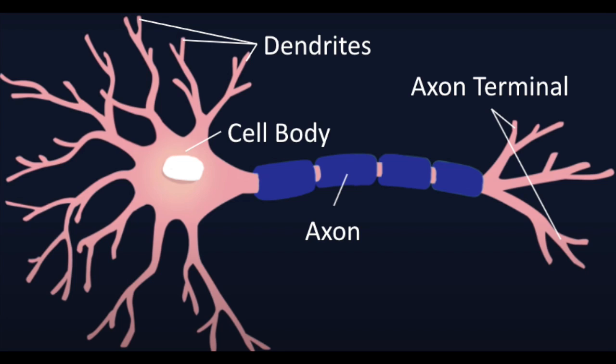The process of an action potential begins in the dendrites, where receptor cells receive a stimulus. If this stimulus is strong enough, the signal is transmitted along the entire length of the axon. The neuron either transmits the signal if the stimulus is strong or does not transmit a signal, resulting in an all or none response.